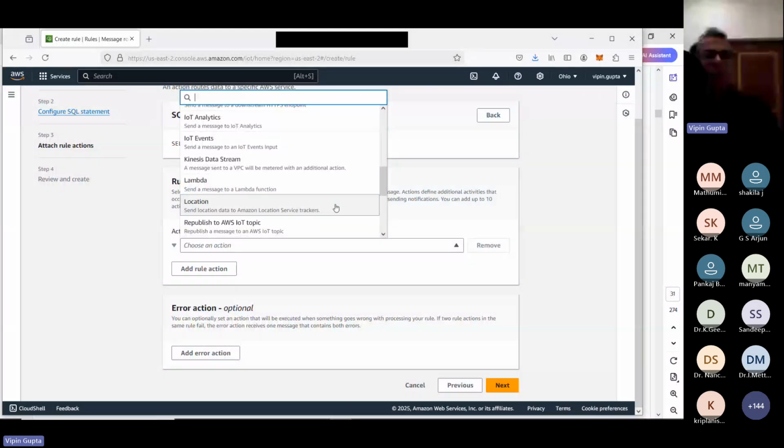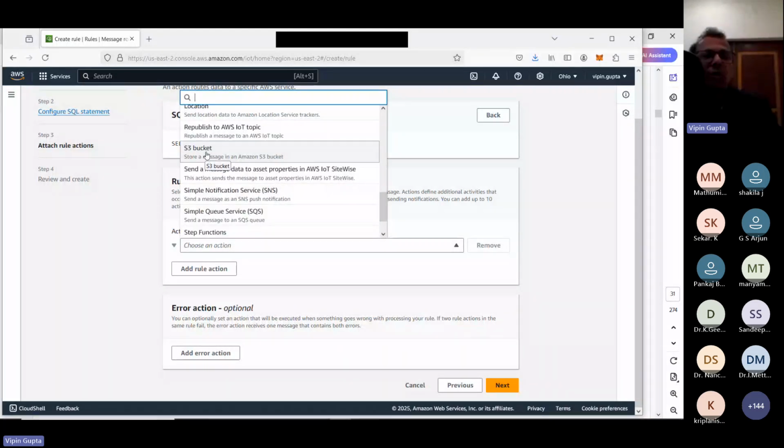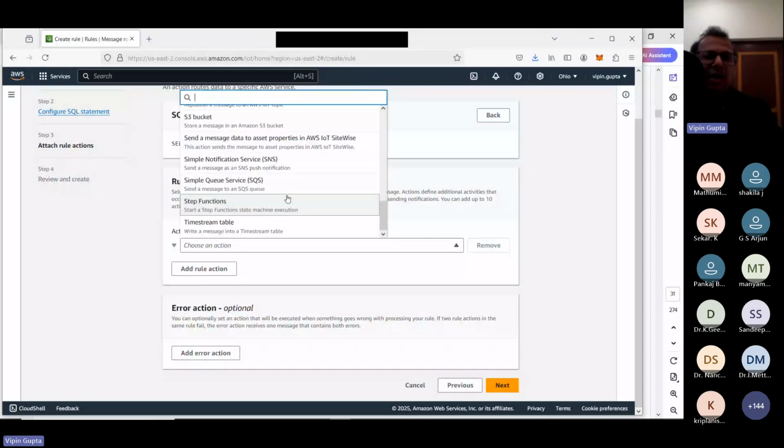Then if we want to store the data and later analyze it, we have S3 storage. And if we have already processed the data in the edge device and simply want to send a notification, we can use SNS. Then we have time series tables and step functions. That means we can send the data to other services also and combine those things. What other services are there? Let me go to another solution. Cancel, I'm going to leave this.